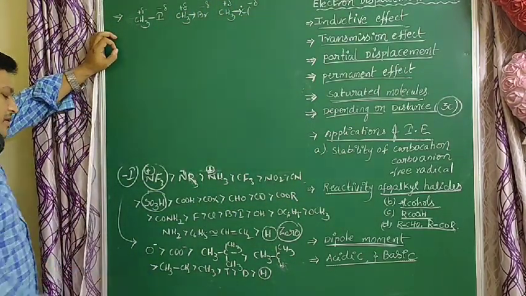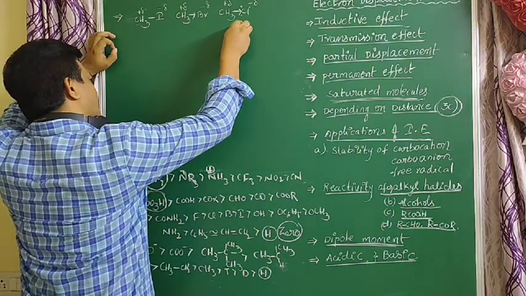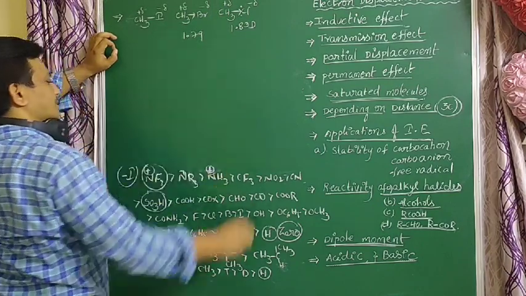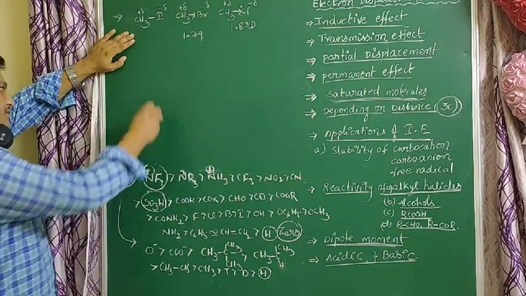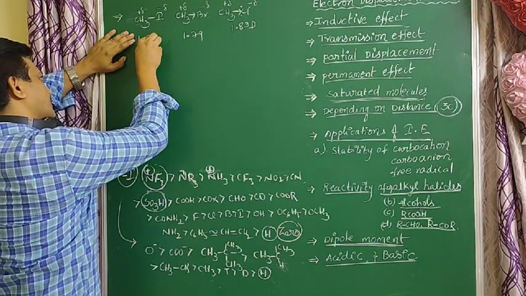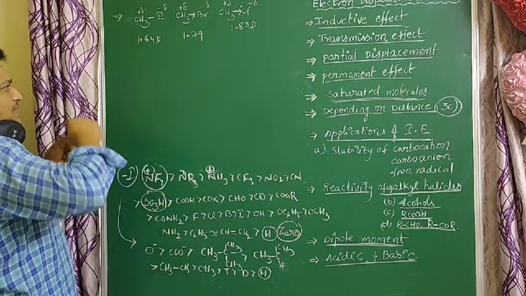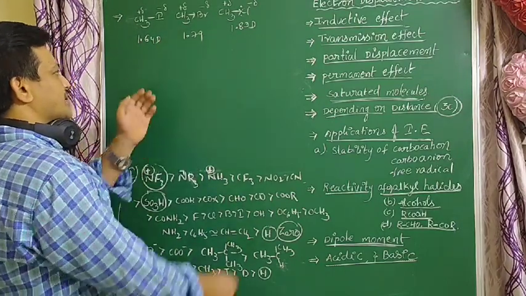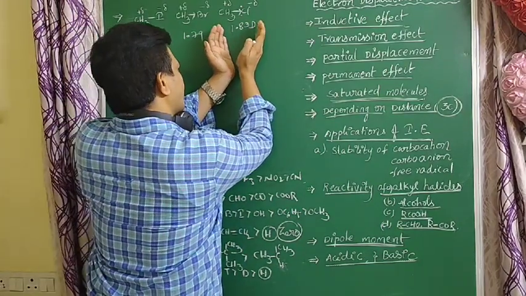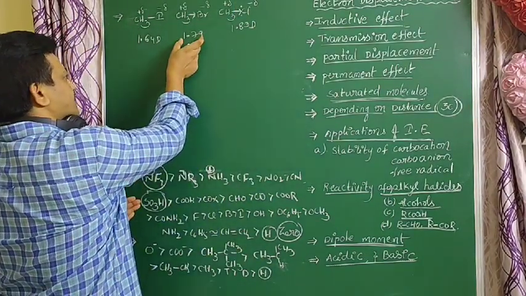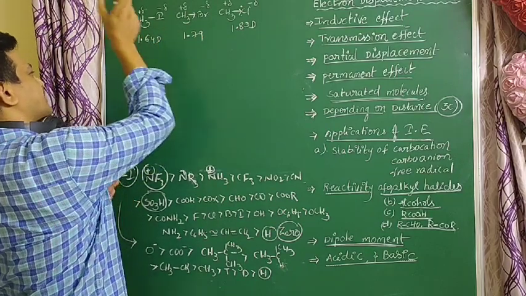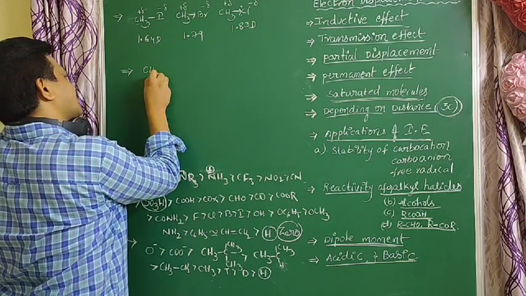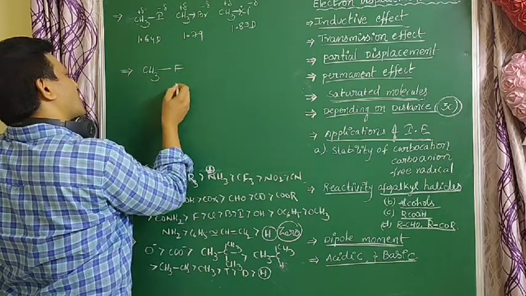So the dipole moment of this compound is 1.83 D, here 1.79, and this very low one is 1.64 D. As the negative effect increases, the dipole moment increases and the polar nature increases. This is the most soluble compound when compared to the others. Compared to these three, CH3F is the more polar group.